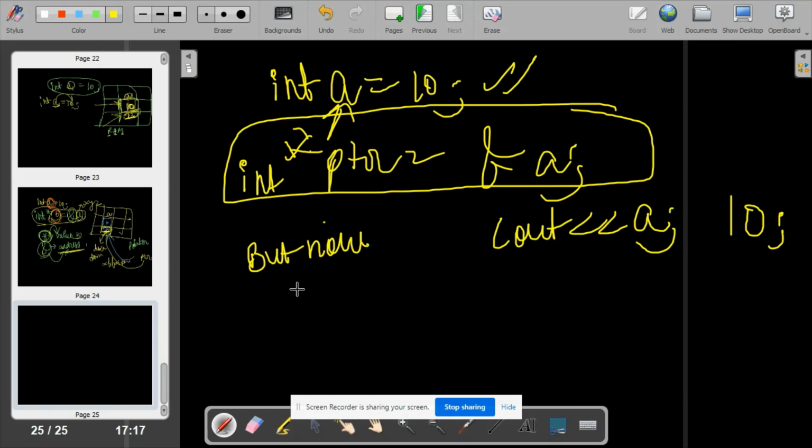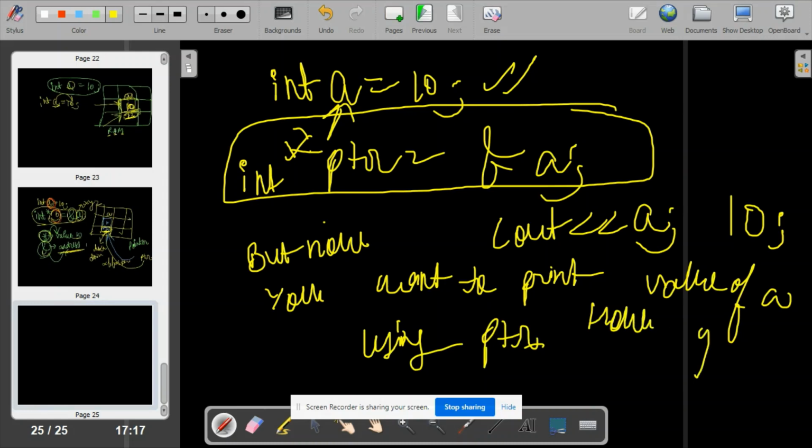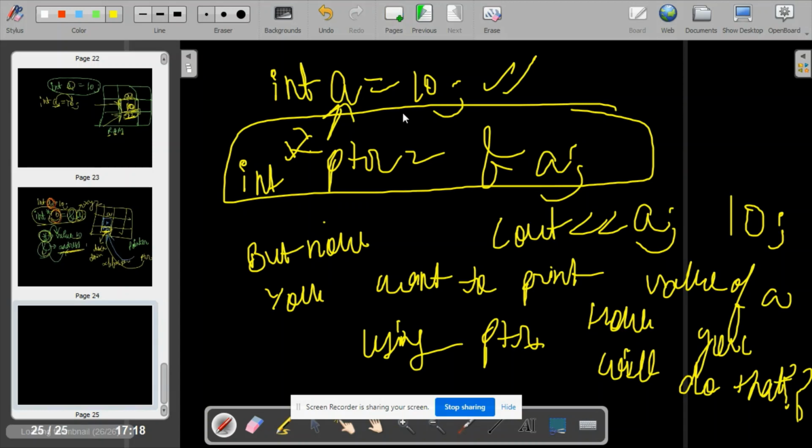But now you want to print the value of a using the pointer. How will you do that? This is my simple question to you.